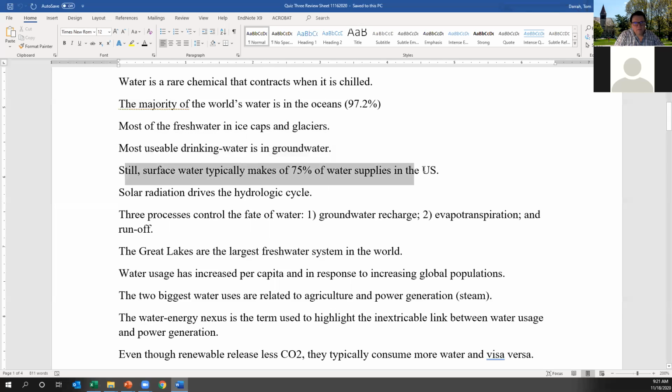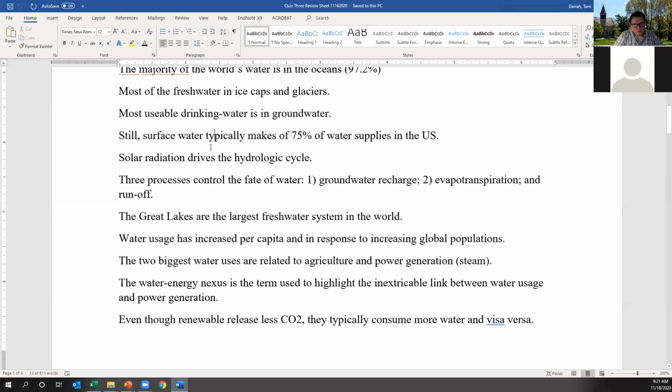Surface water makes up 75% of the water supplies in the US and actually a larger percentage of water supplies around the world. The Ganges and Brahmaputra in India are examples of major surface water used for drinking water supplies. So in essence, let's take the US alone: 75% of our population, including cities like Columbus, depend on surface water, even though it's the most vulnerable to contamination. And it's a much smaller resource than some of the other water resources like groundwater in the area.